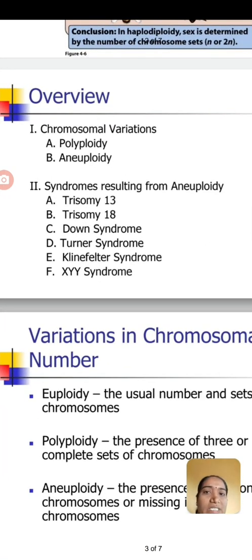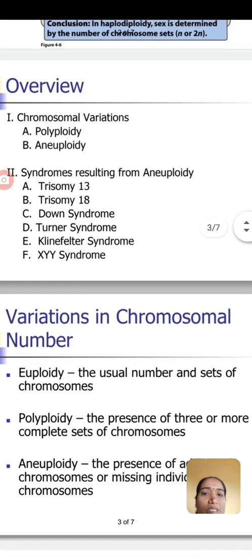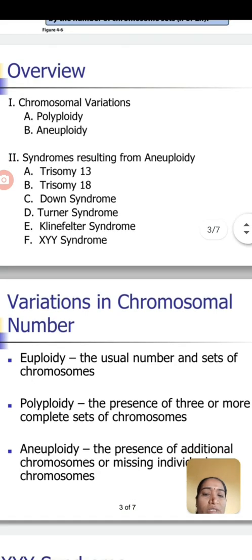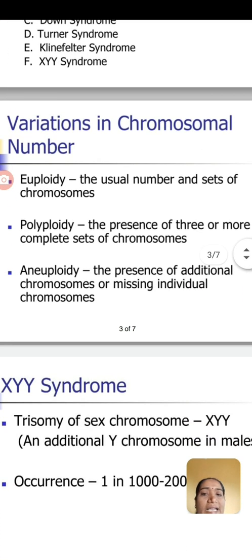Chromosomal variation means either polyploidy or aneuploidy. What is polyploidy? The presence of 3 or more sets of chromosomes is known as polyploidy. What is aneuploidy? The presence of an additional chromosome or a missing individual chromosome. Aneuploidy means there is deletion of a chromosome, and polyploidy means there is addition of chromosomes.